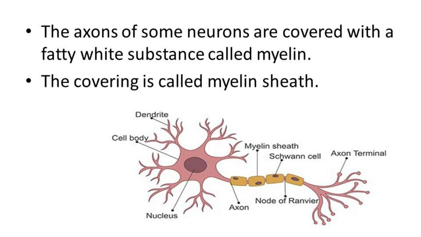Some axons are covered with a fatty white substance called myelin. The yellow color covering the axon. The nerves are covered with a fatty white substance called myelin. That's why it is called the myelin sheath.